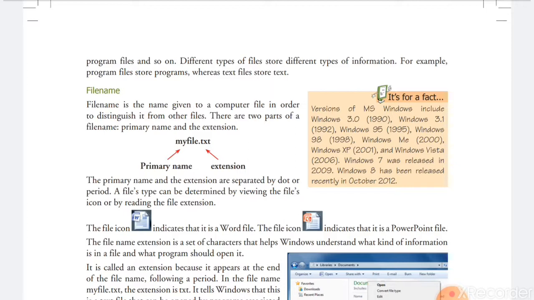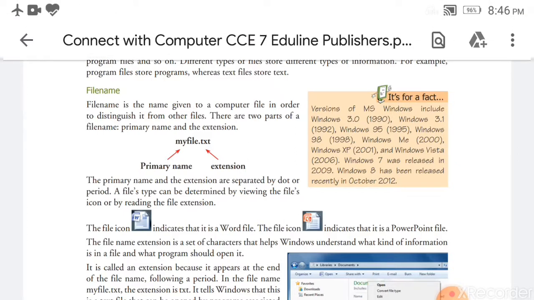You can see the icons. The Word icon is a W in blue color, then the PowerPoint icon, the Excel icon for Excel files, video icons for video files, and the Acrobat or other PDF icon for PDF files. So each type of file has its own icon. By using that icon and extension, we can open the file in the particular program.